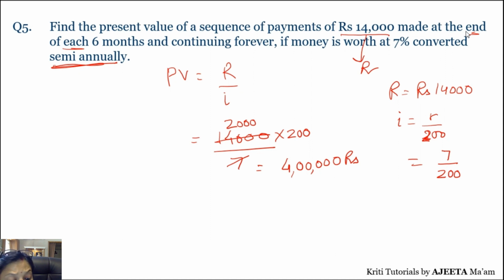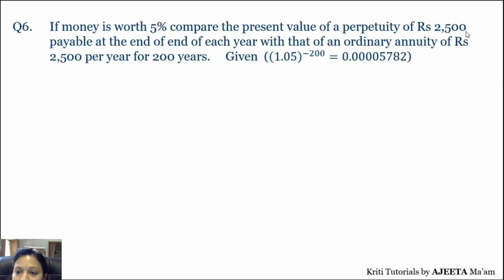So we have taken different types of questions. अभी हमने मंथली भी कर लिया, सेमी एनुअली भी कर लिया, क्वार्टरली भी कर लिया, राइट. एंड एवरीवेयर वी वर गिवन R, and we were finding the present value. Correct. And all these questions were on end of the year or end of the tenure. Now let's take next. Now this is a question which compares perpetuity with annuity.